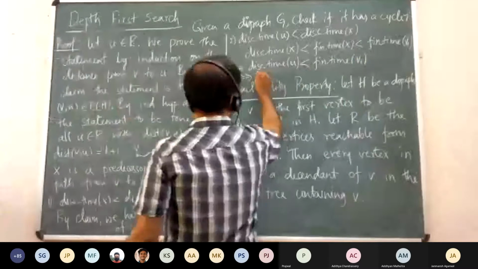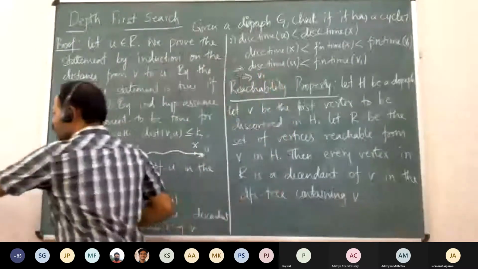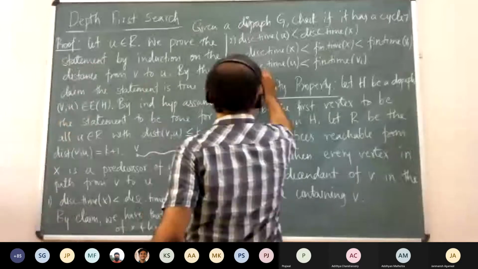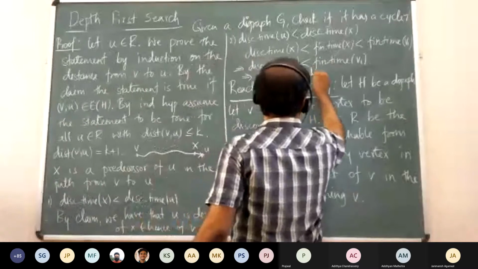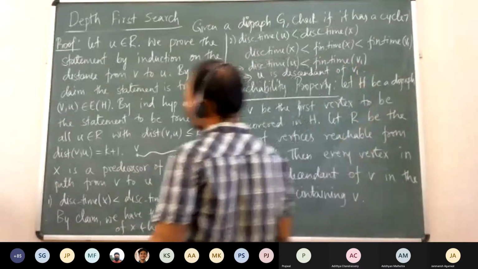So this implies that V1 is an ancestor of U, or U is a descendant of V1. So this proves the property. This is what we call the reachability property.